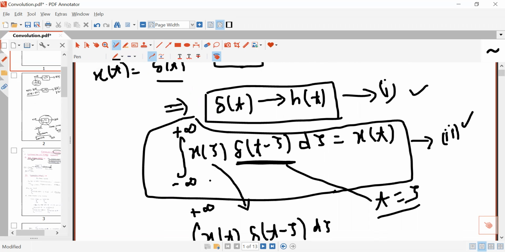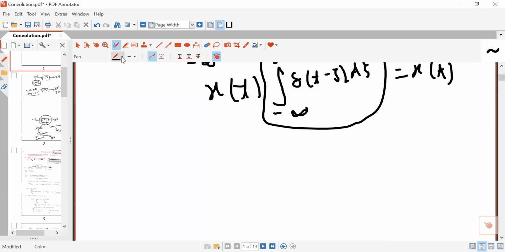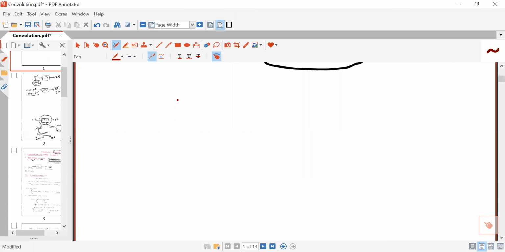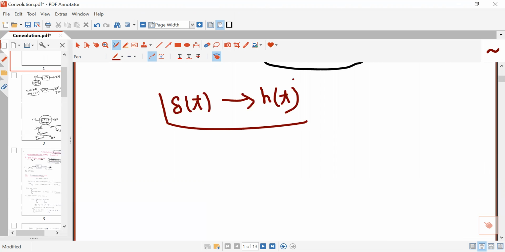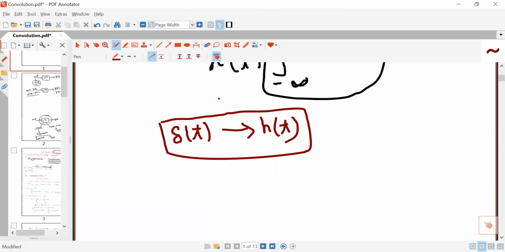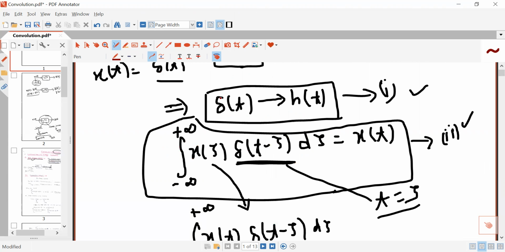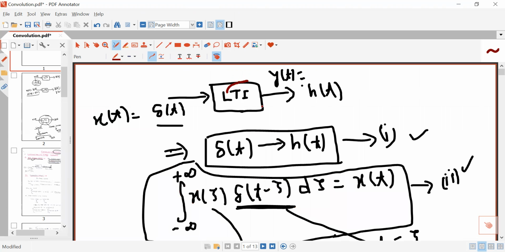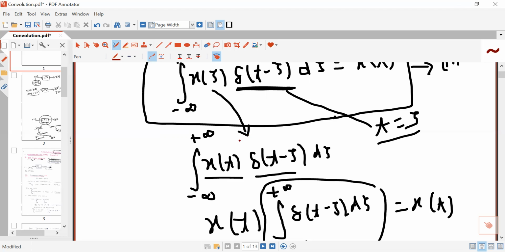Now, I am going to define convolution. For an LTI system, if the input or excitation is delta(t), then its response will be the impulse response, which is written as h(t). Now, since this is a time invariant system, what is the property of time invariance?